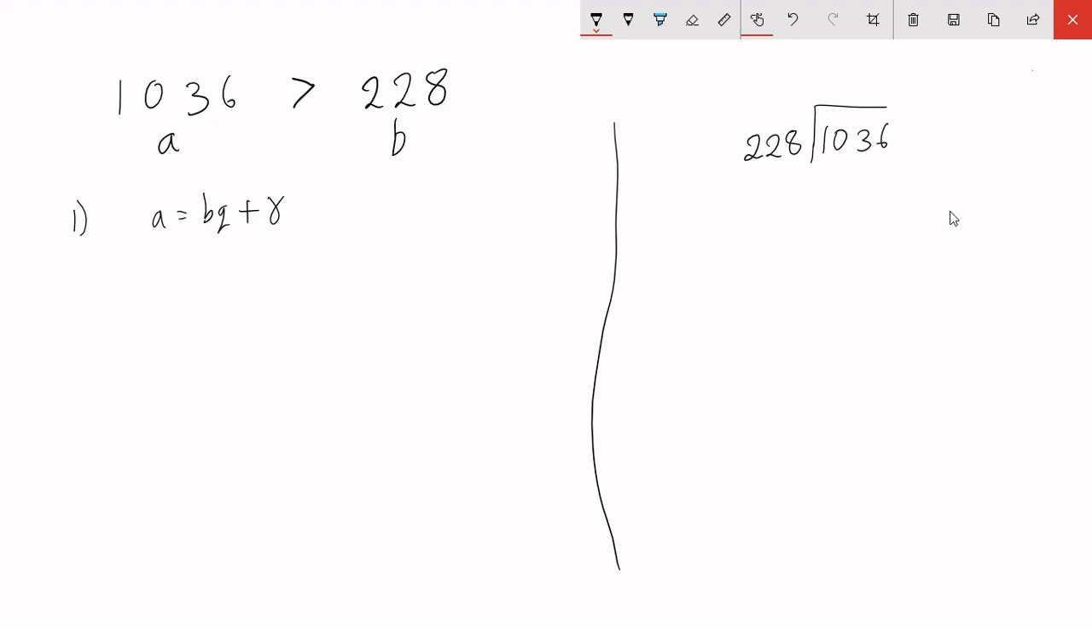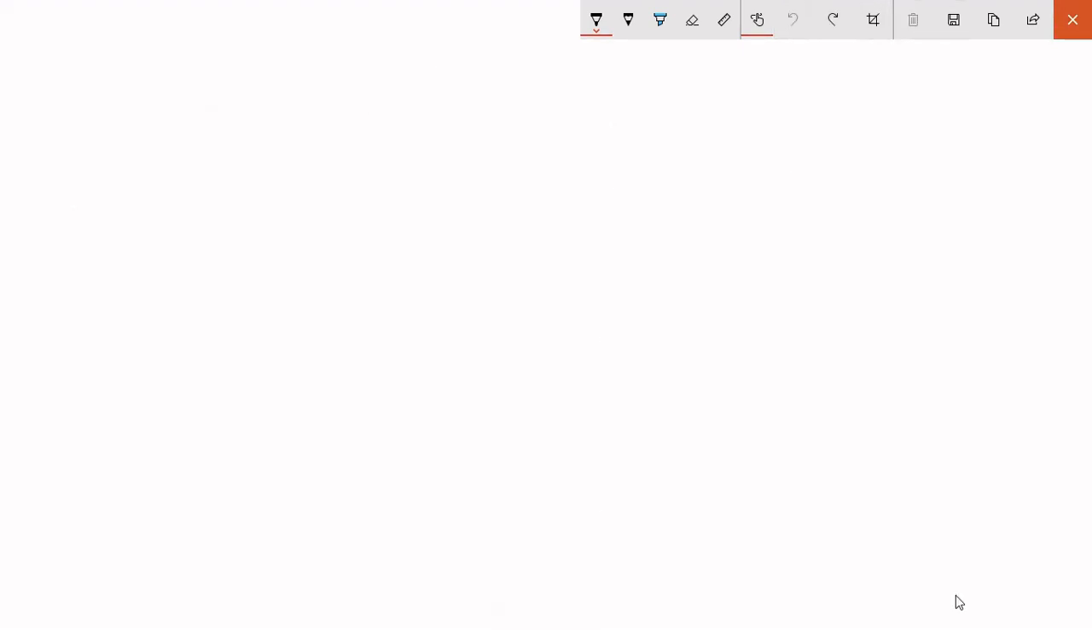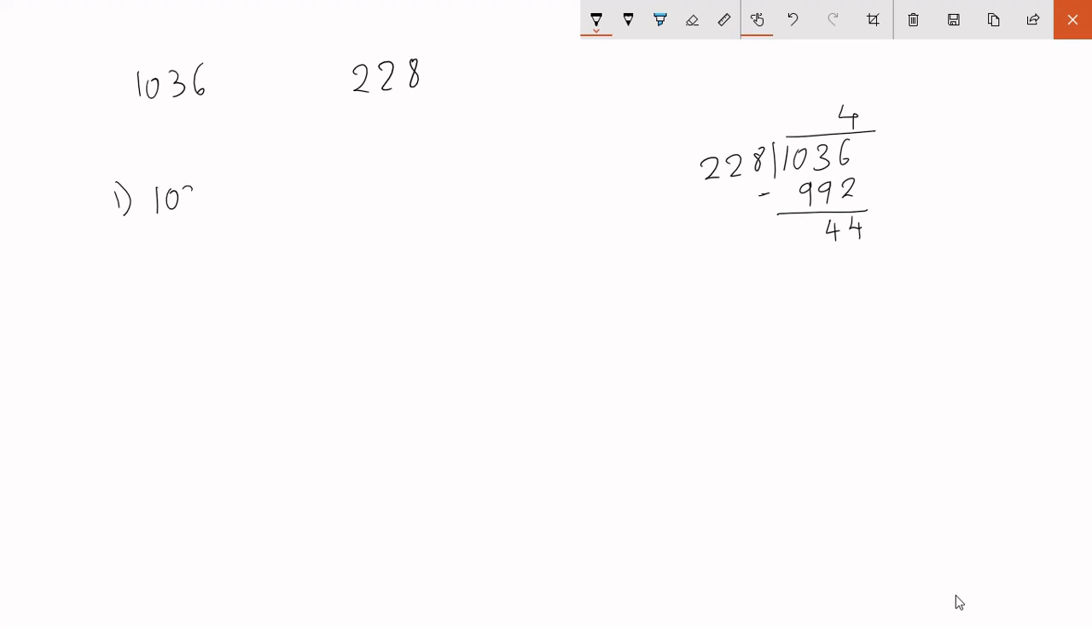I am very slow at this, and it goes 4 times, I think. Let's just write that down again. And if you subtract this, you will get 44, I think. Yeah, so write down the first step, that is 1036 is equal to 228 into 4 plus 44.